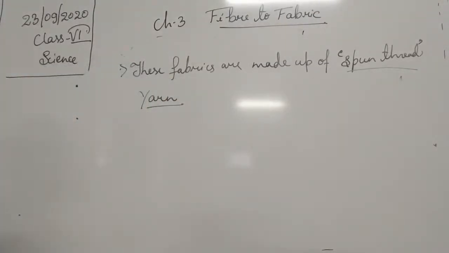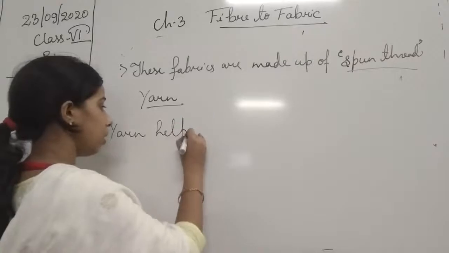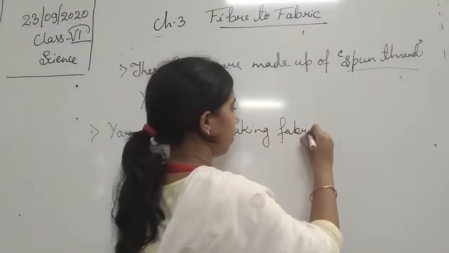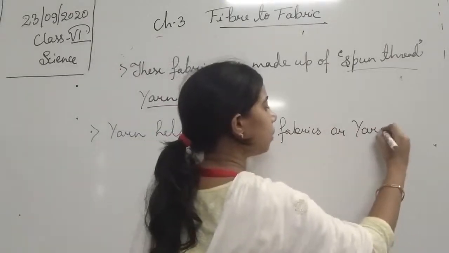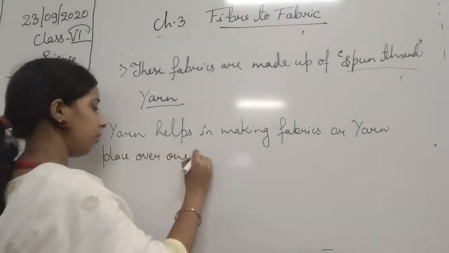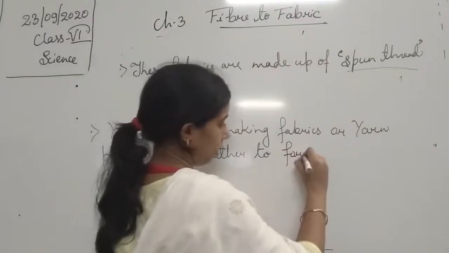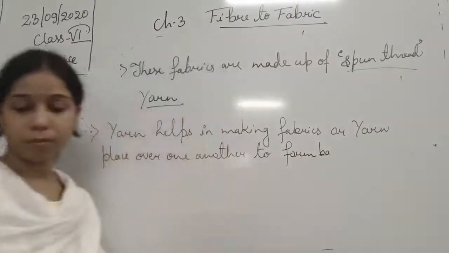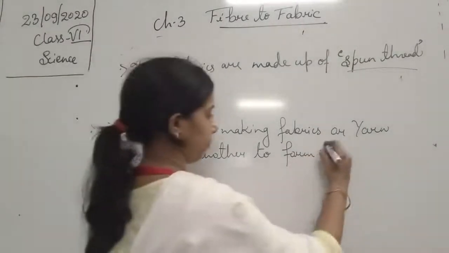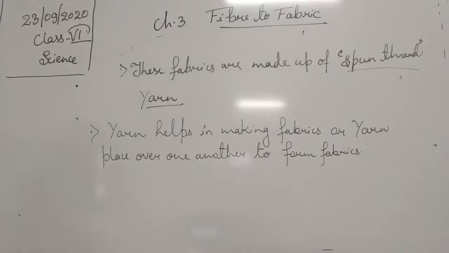So we can say that yarn helps in making fabric, or yarns placed over one another form fabric. So this is about the yarn.